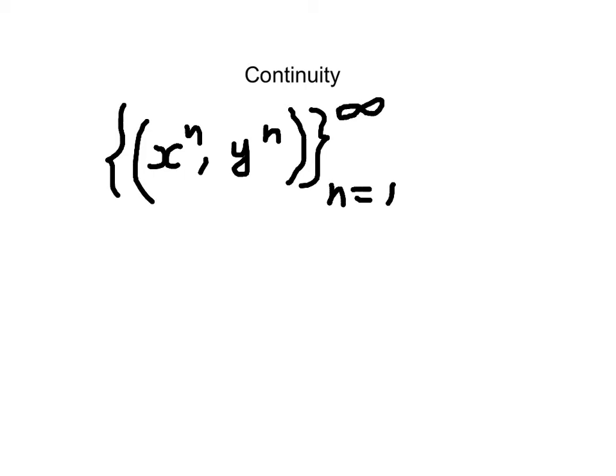Let's assume that the first element of the sequence, the x, is always preferred to y, and this is for all elements of the sequence, so for all n.